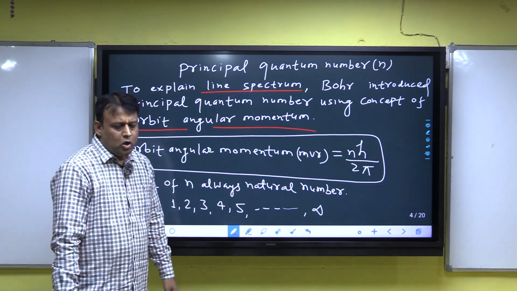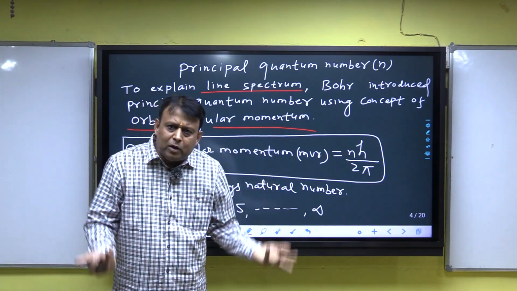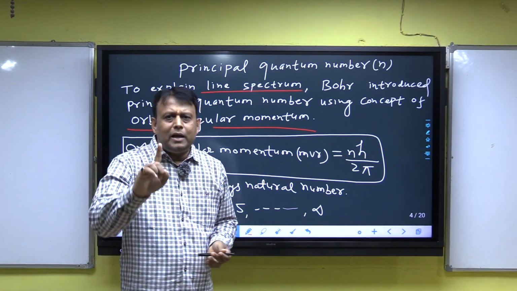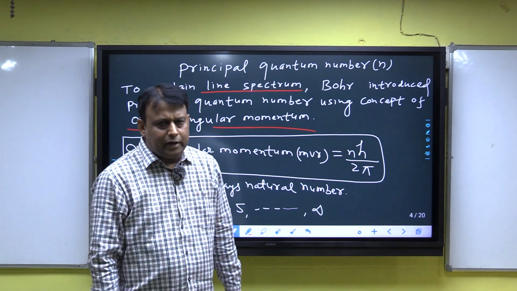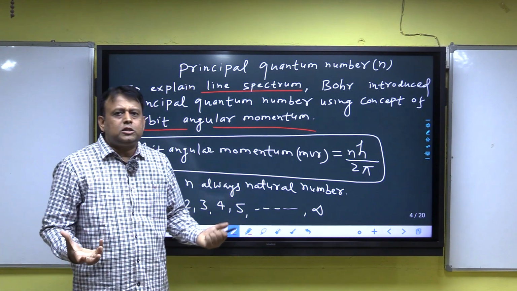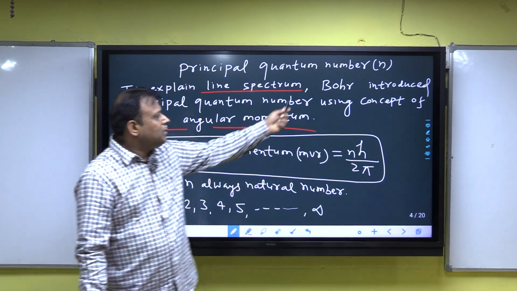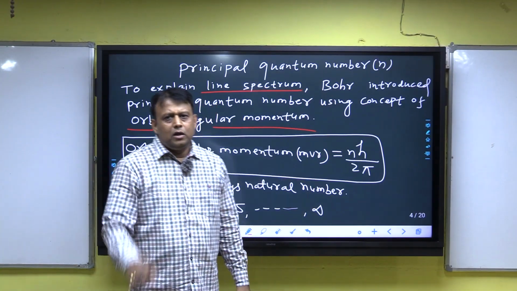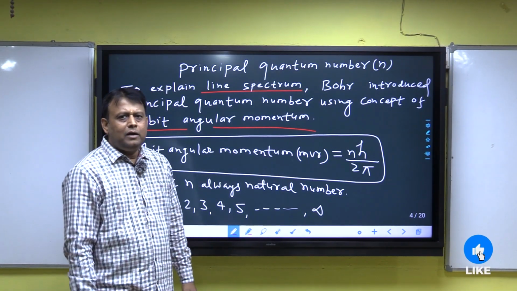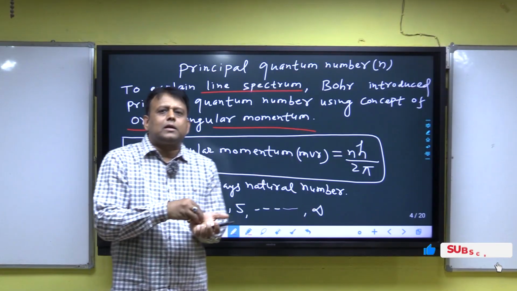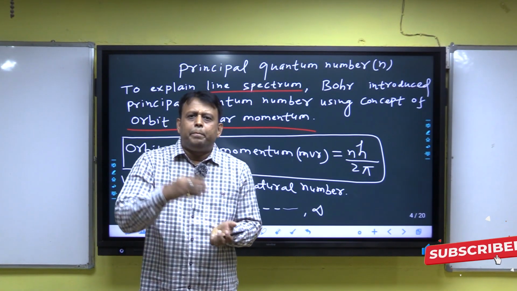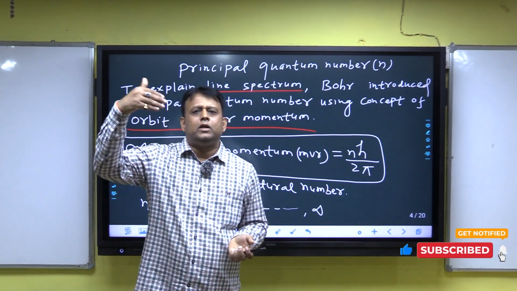First objective: why do we study principal quantum number? Answer is to explain line spectrum. Who introduced the concept of principal quantum number? Answer will be Niels Bohr. And from which concept was principal quantum number introduced?